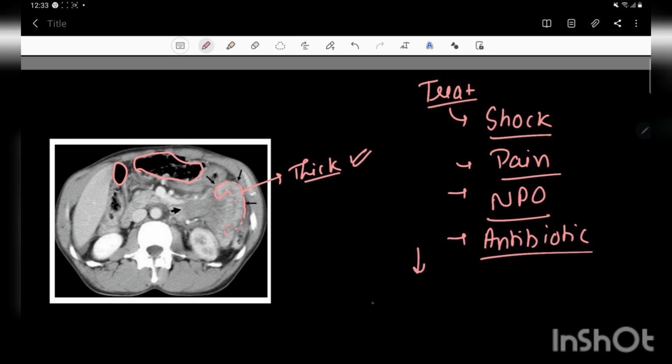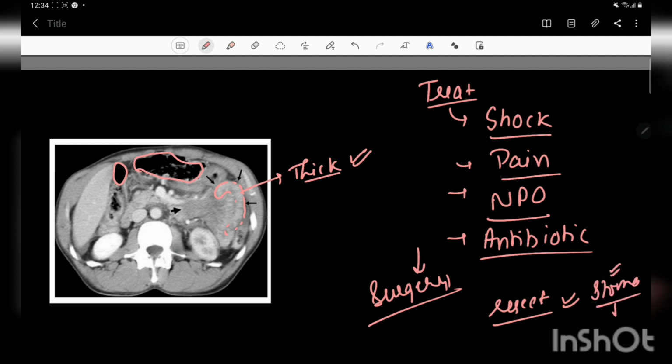The definitive management is surgery. And in surgery, one option is the primary repair. We can repair it just by applying sutures if the perforation is a small perforation. If the perforation is due to any necrotic bowel segment, we need to resect that part of bowel, and after the resection, if the ends that we get are tough enough to hold the sutures, we can do the primary repair. If the ends are not tough enough to hold the sutures, we can create a stoma. Correct the stoma after 2 to 3 months or after the time the bowel is ready.